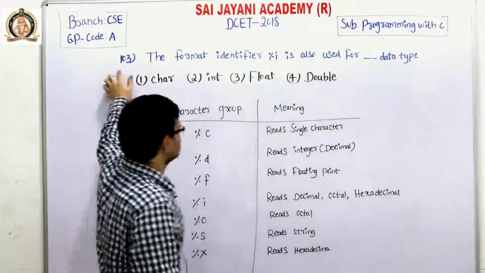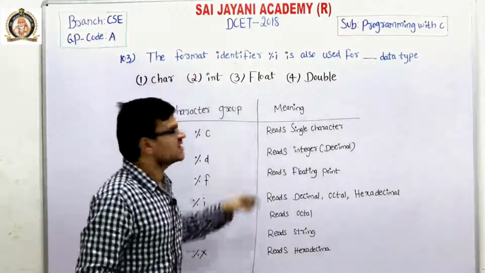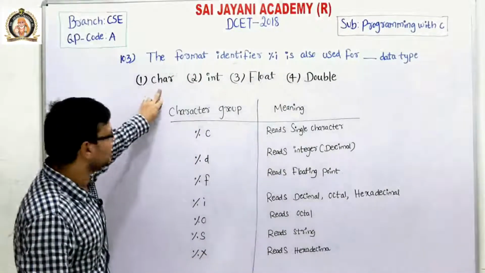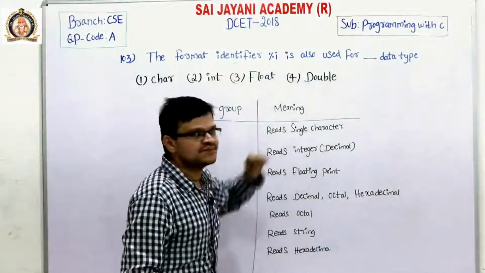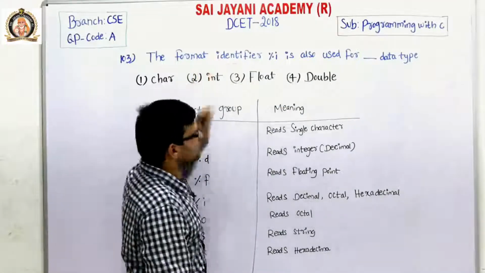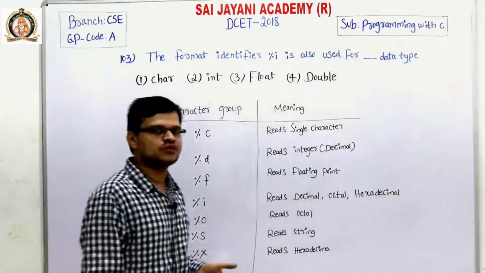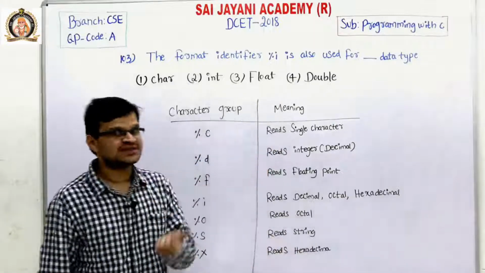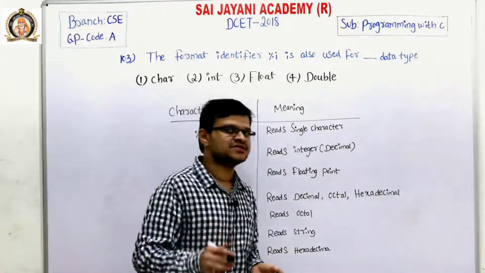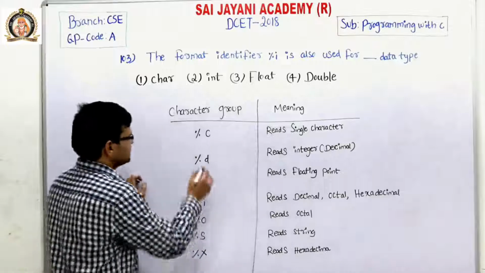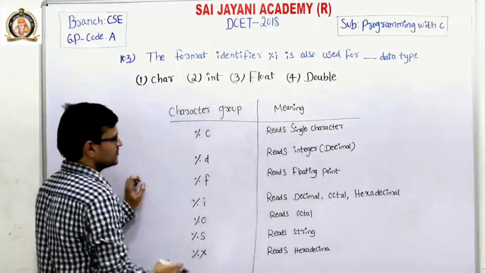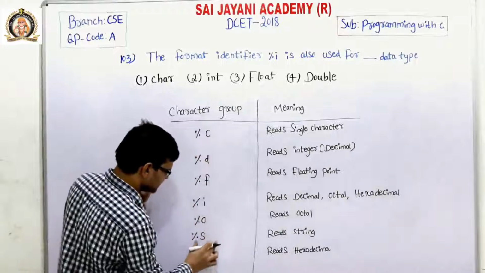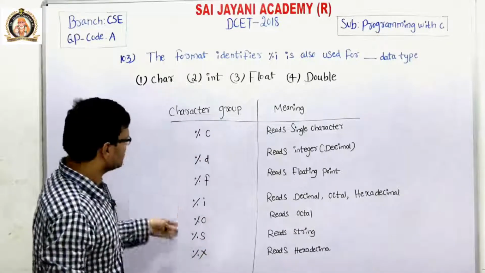Question number 103: the format identifier %i is also used for which data type? We have four options: char, int, float and double. A format identifier is also called a character group, defined as the combination of the percentage symbol and a conversion character. %c is one character group, and %d, %f, %i, %o, %s and %x are all character groups.